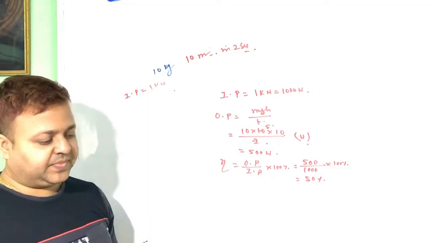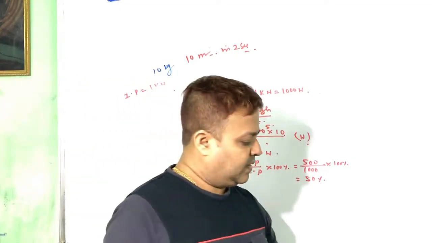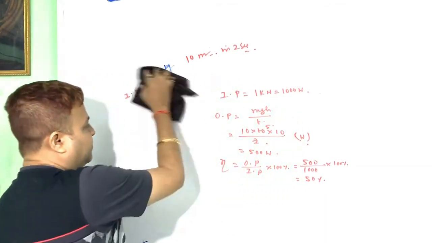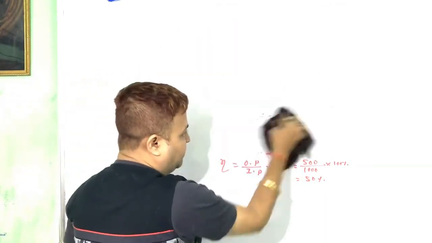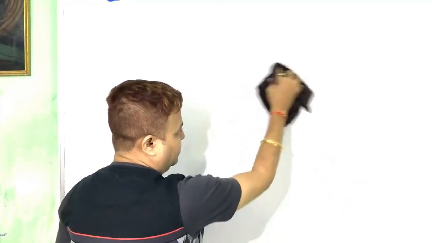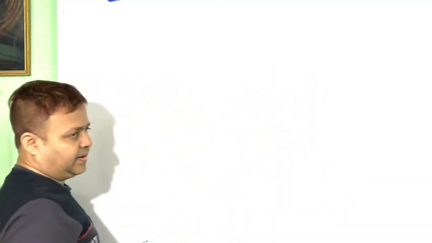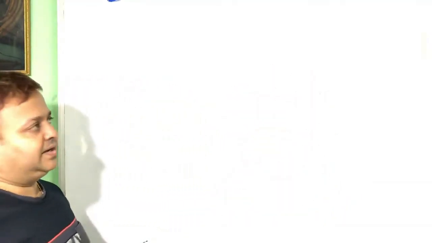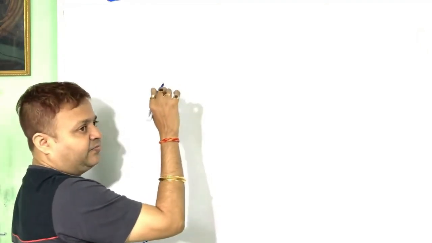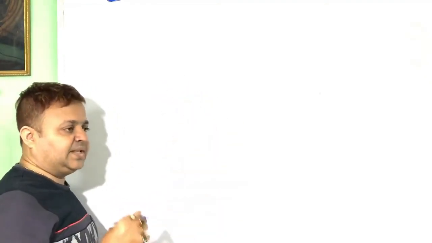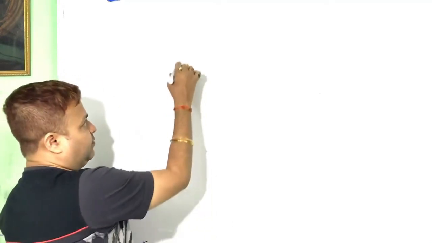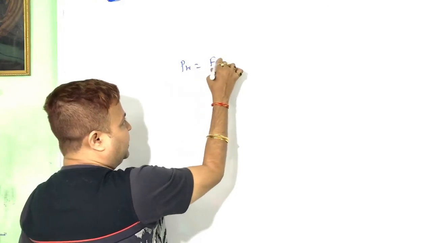Next, let us see the power of a machine. Power of a machine can be calculated by the product of force and velocity. Power is equal to force into velocity.